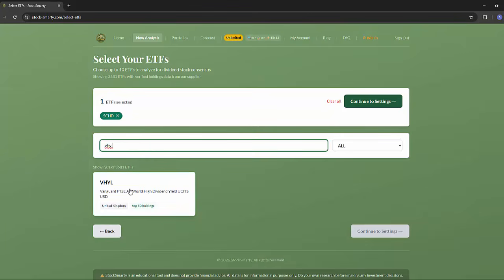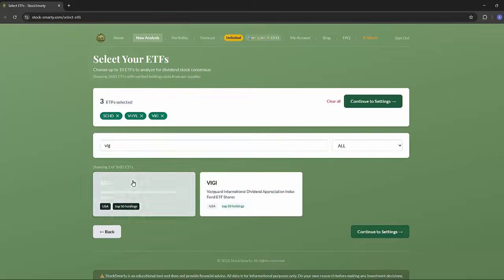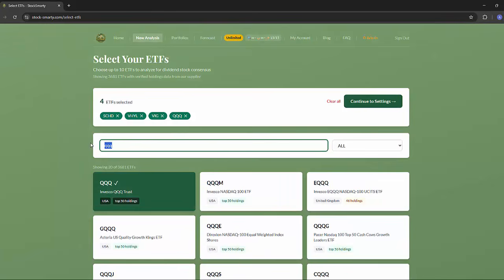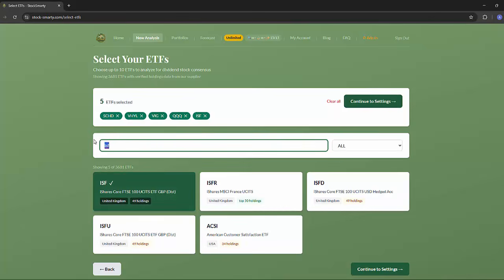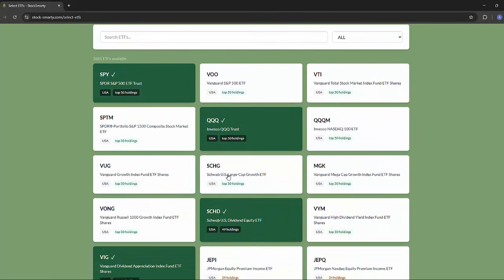VHYL for global exposure, VIG for dividend growth, maybe QQQ, ISF, and maybe a couple of others.